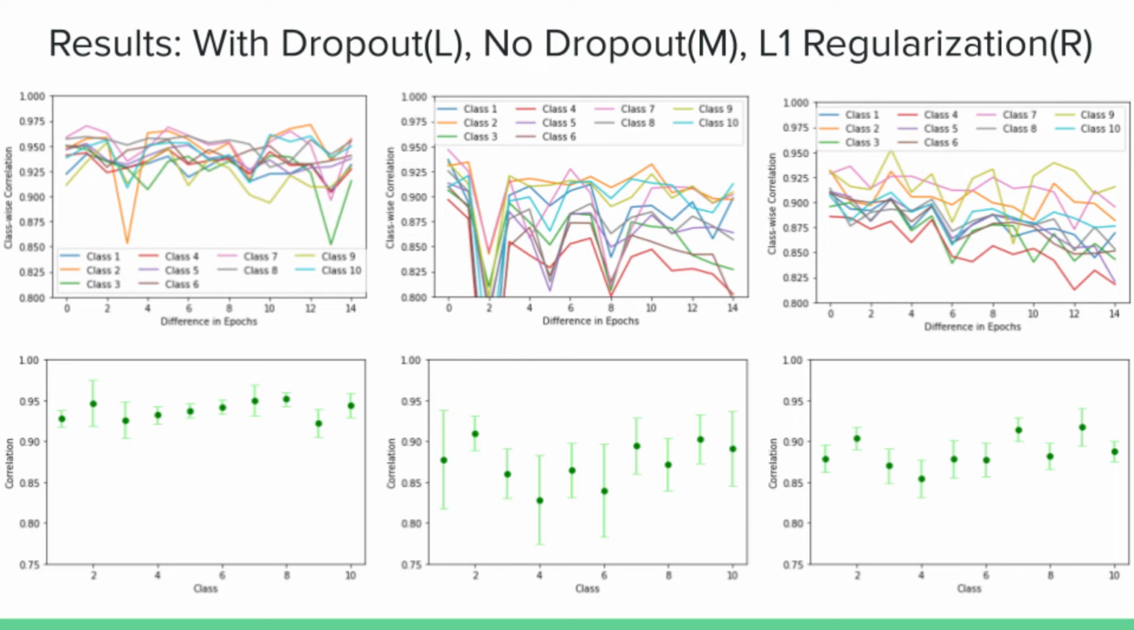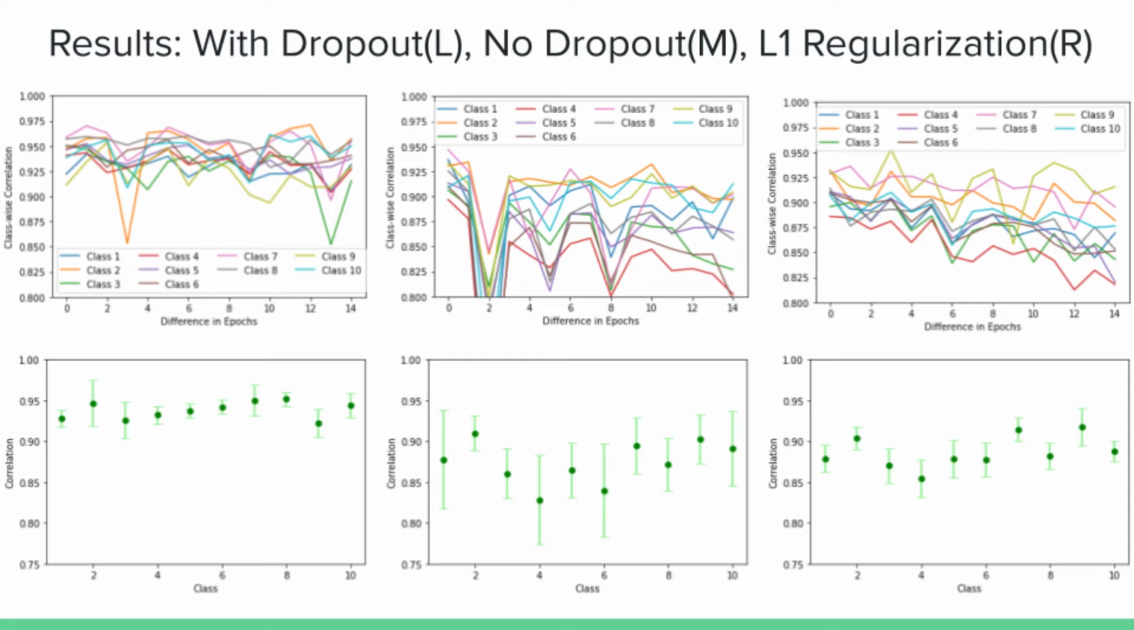So I took one network and computed the correlations of representations. That is the last network response, last layer response across all the classes as we train more and more. So on the y-axis is the class-wise correlation. On the x-axis is the difference in epochs from the reference network. So we have one network and then 15 subsequent retrainings of the network.